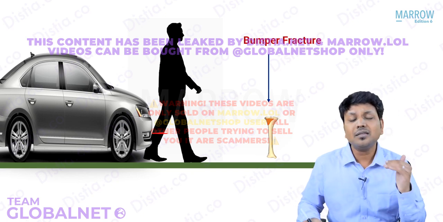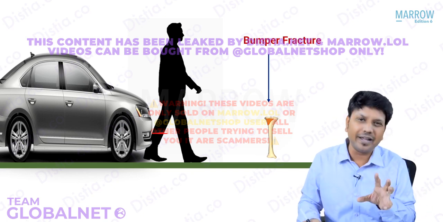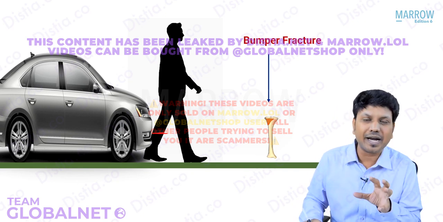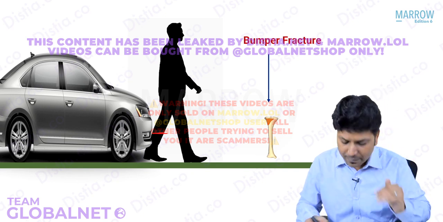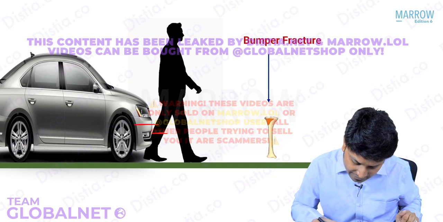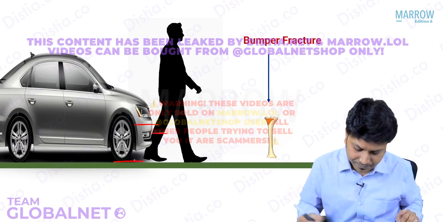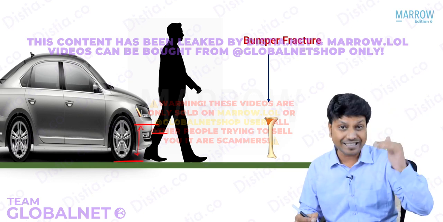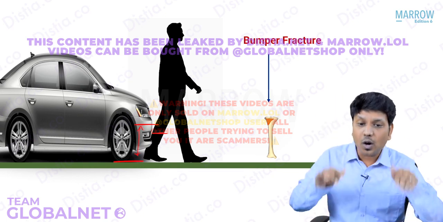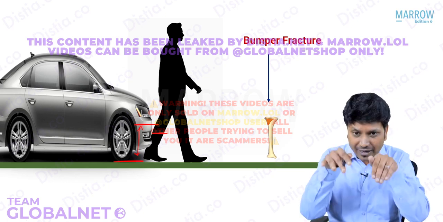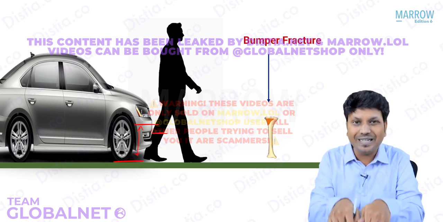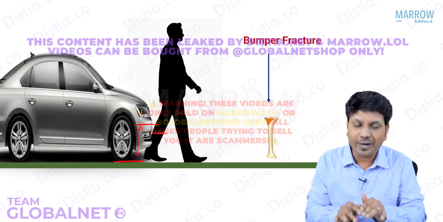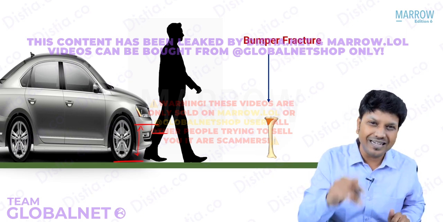That will tell us an approximate idea about the height of the bumper, the height of the impact area from the ground. If the vehicle was braking, it may be at a lower level also, because the vehicle will dip down when there is sudden brake, and you can get the bumper injury a little lower.